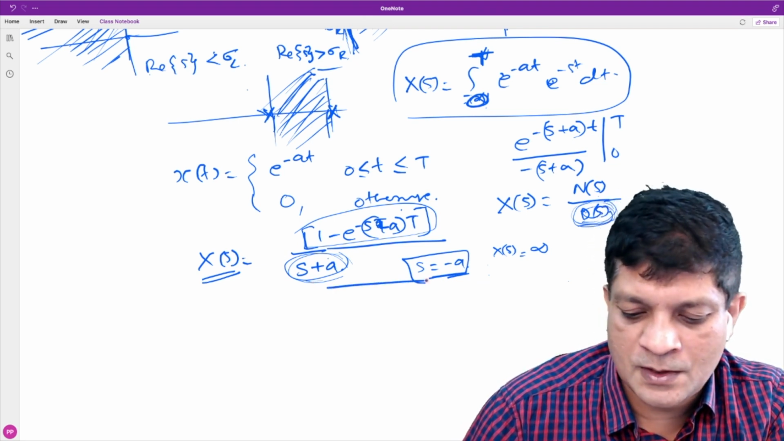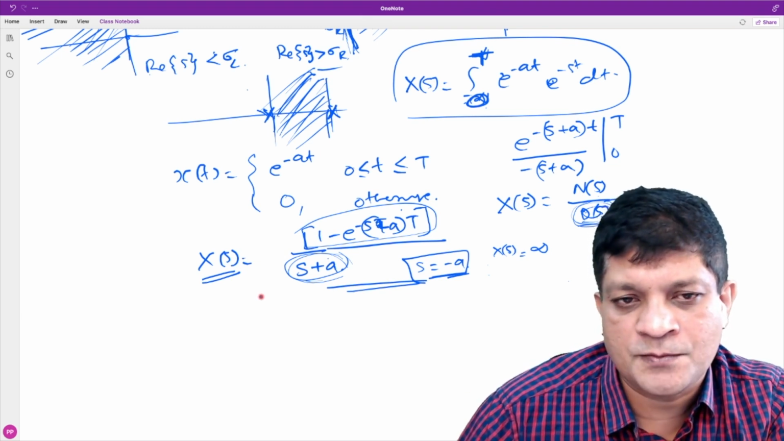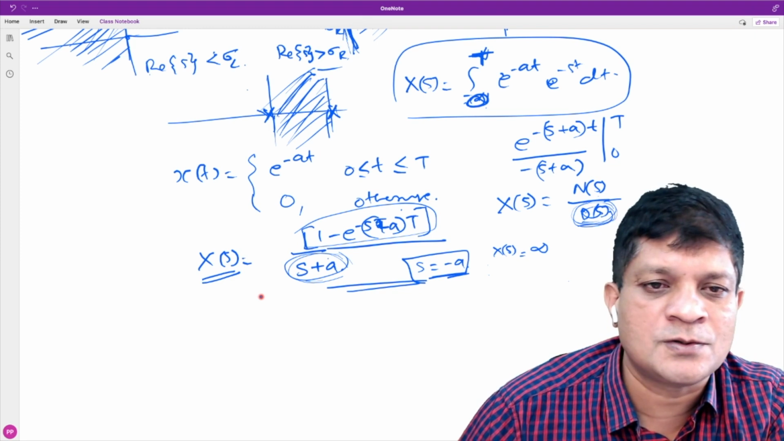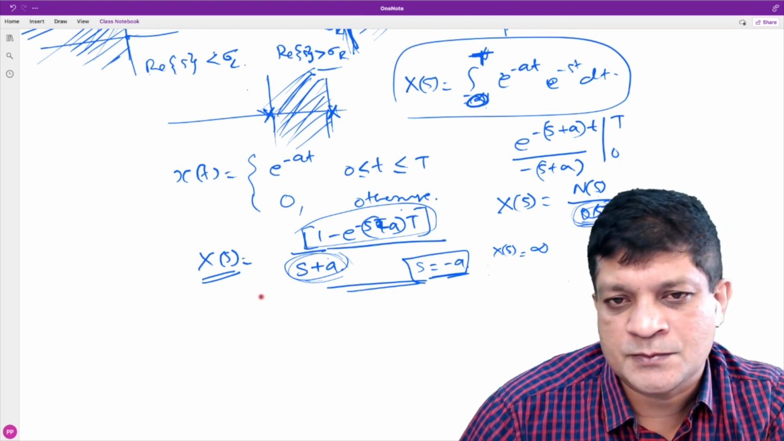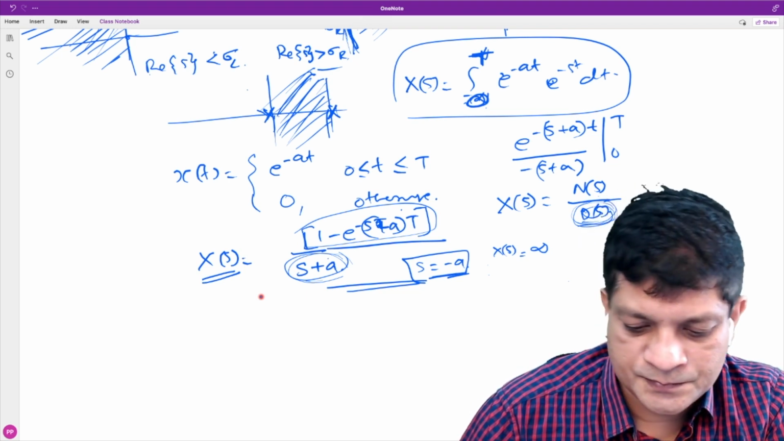Okay, so you have to be careful there. First, you have to express it as a ratio of two polynomials, then only we can talk about poles and zeros. Okay, when X of s is a rational function.